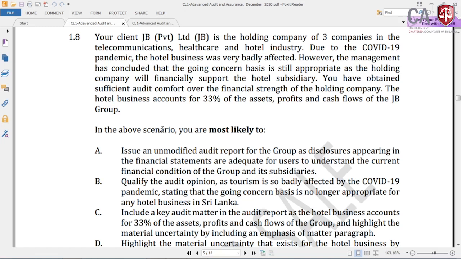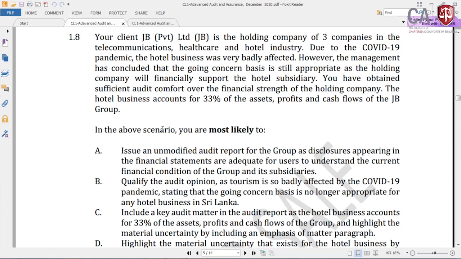Your client JB Private Limited, highlight that, Private Limited, is the holding company of three companies in the telecommunication, healthcare and hotel industry. Due to the COVID-19 pandemic, the hotel business was very badly affected. However, the management has concluded that the going concern basis is still appropriate as the holding company will financially support the hotel subsidiary. You have obtained sufficient audit comfort over the financial strength of the holding company. The hotel business accounts for 33% of the asset, profit and the cash flows of the JB group. In the above scenario, what is going to happen to the audit report?